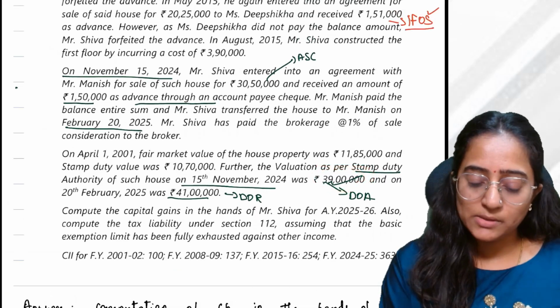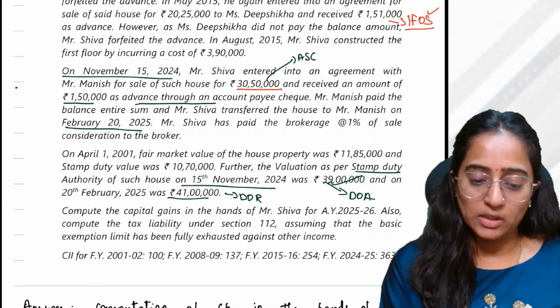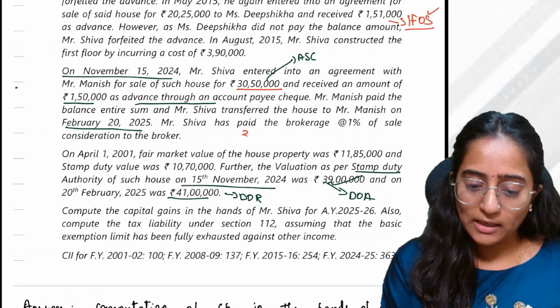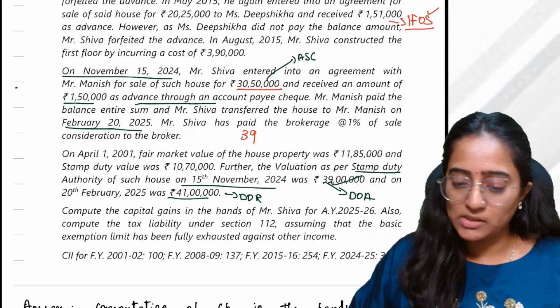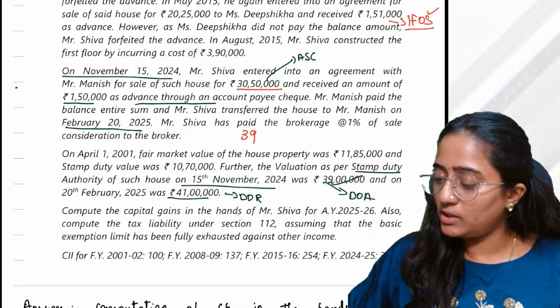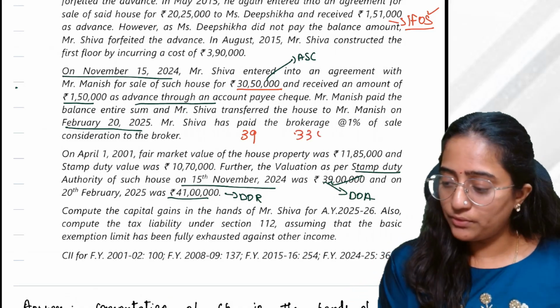Now see what happens. How much is my actual sale consideration? 30,50,000. How much is my SDV? 39 lakh. I should see what 110% of the consideration is. 30,50,000 into 110% would be 33,55,000.